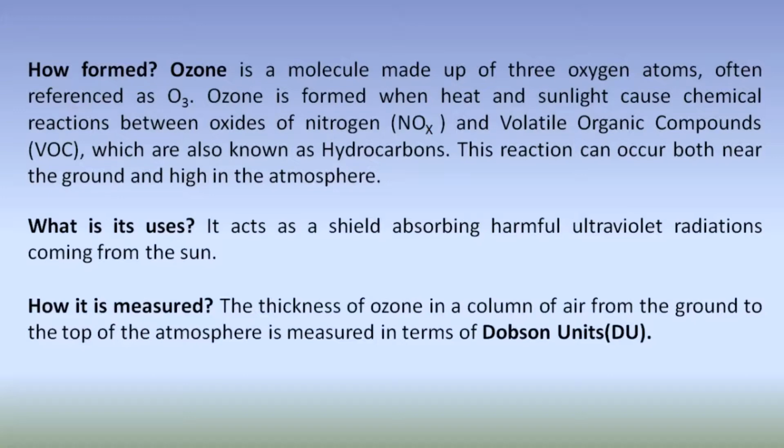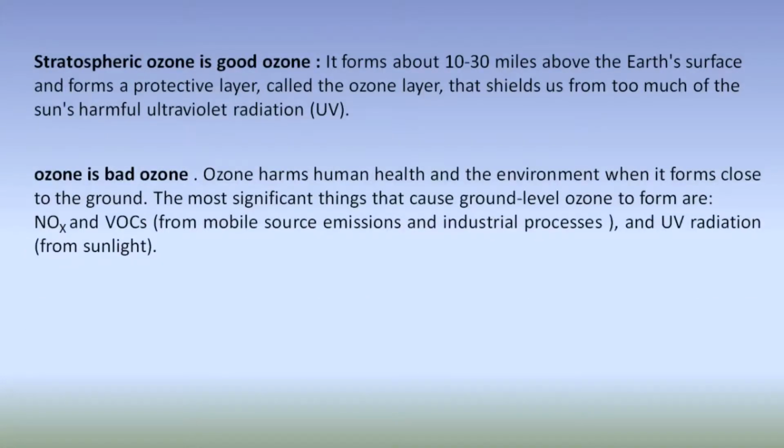How is it measured? The thickness of ozone in a column of air from the ground to the top of the atmosphere is measured in terms of Dobson units, that is DU. Now, stratospheric ozone is good ozone. How? It forms about 10 to 30 miles above the Earth's surface and forms a protective layer called the ozone layer.